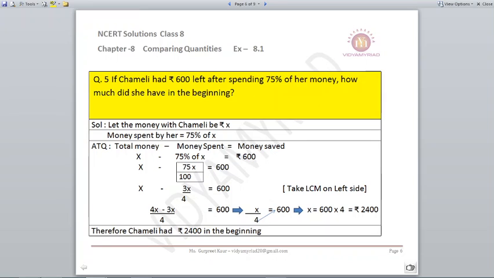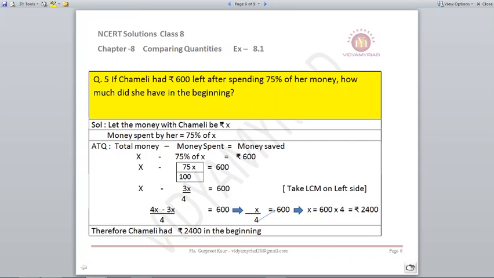They have given us money saved also, that is 600. We have to find out how much money she had in the beginning, that is the x we have to find out. So according to the question, we form an equation: we take the total money, subtract the money spent, and we will come to know the money saved. For example, if I have 100 rupees with me and I have spent 40 rupees, then how much money have I saved? I will do 100 minus 40, 60 rupees I have saved.